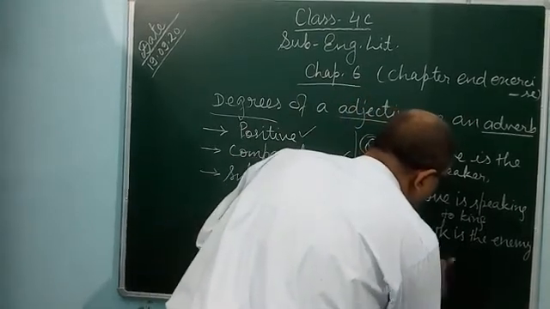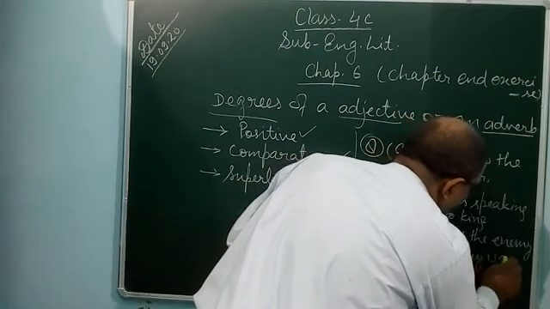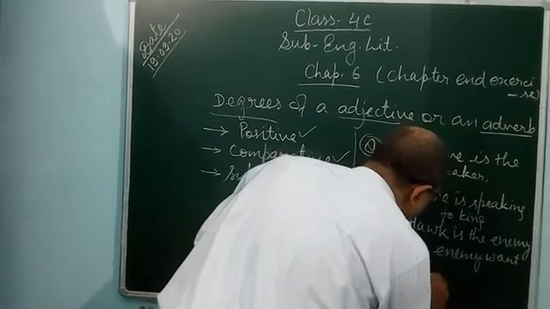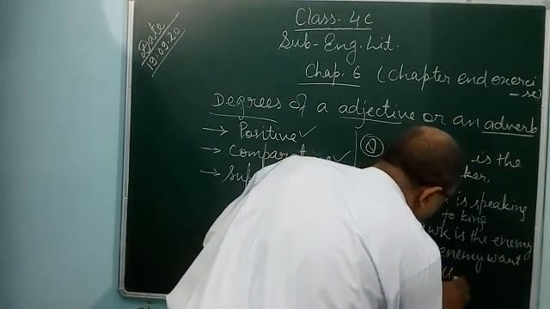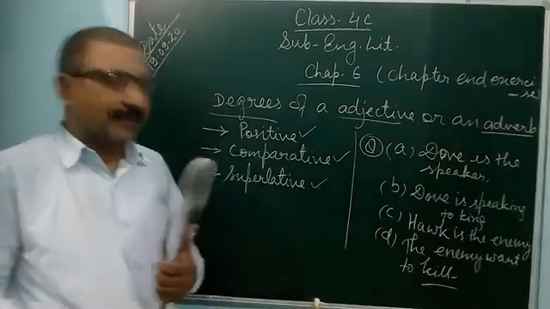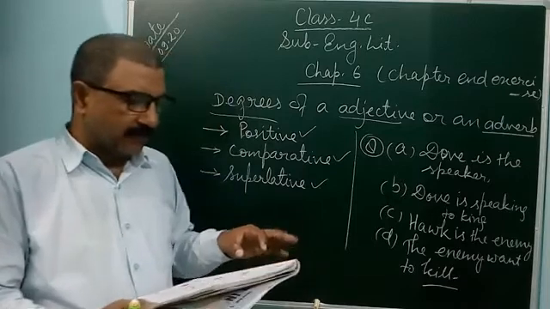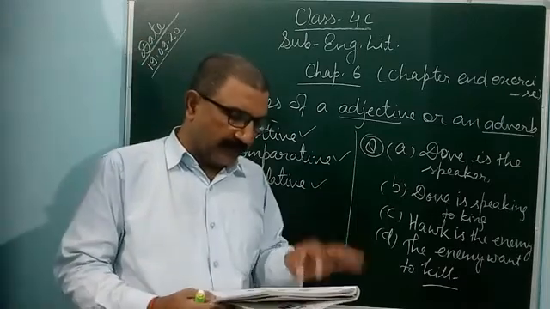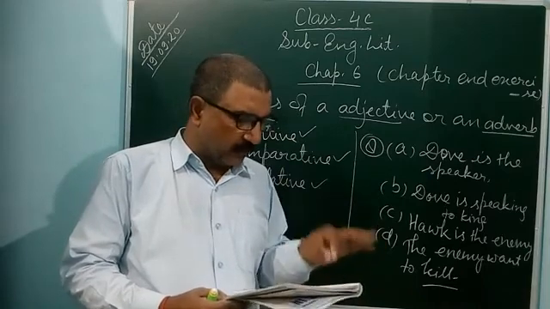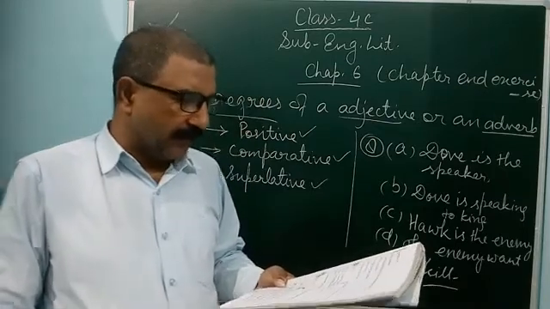The enemy wants to kill and eat him. So in this way you can give the answer on the basis of reading, on the basis of the paragraph, the given extracts or the textbook. Activity 9 you can do yourself.